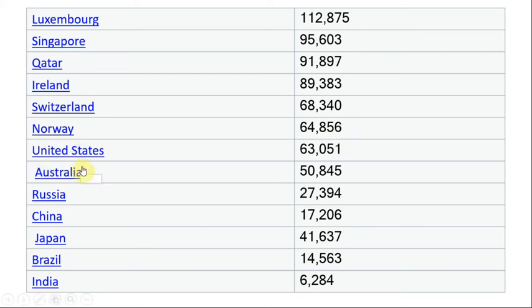Then the United States, that is America's per capita income is 63,051. Then Australia, Russia, China. China is our neighbor country, but China's per capita income based on purchasing power is 17,206 dollars. Then Japan, Brazil, and our India. India's per capita income based on purchasing power is about 6,284.